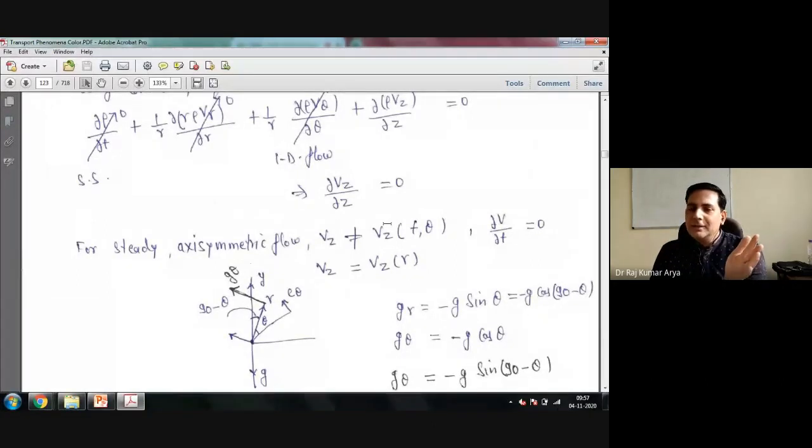Correct? Now we are putting one more concept, axisymmetric flow. It means the velocity is not a function of theta. So theta also went away from here. Then you put another constraint, steady state flow. It means nothing is a function of time, so the time derivative also goes away. So finally you get that vz is only a function of r.